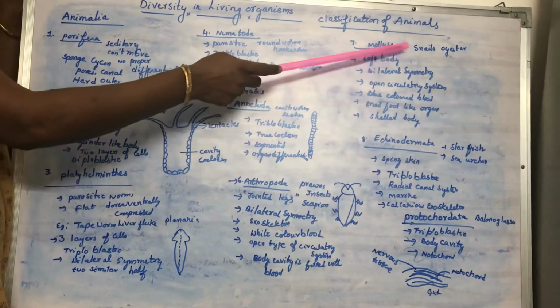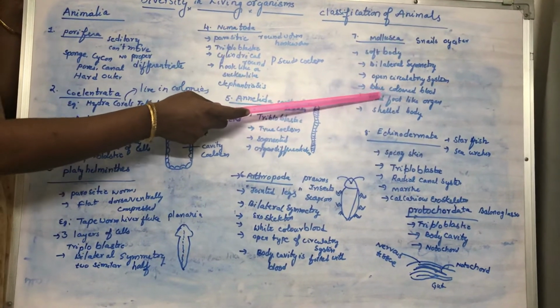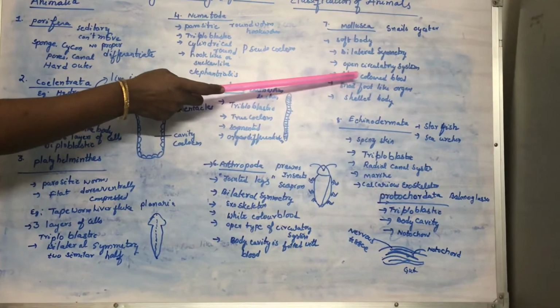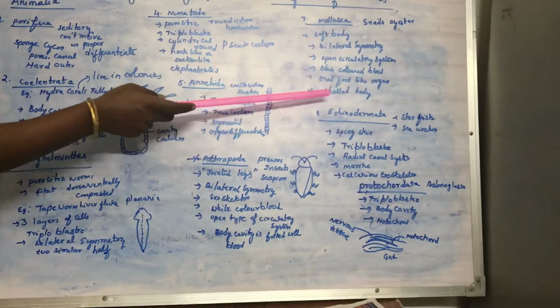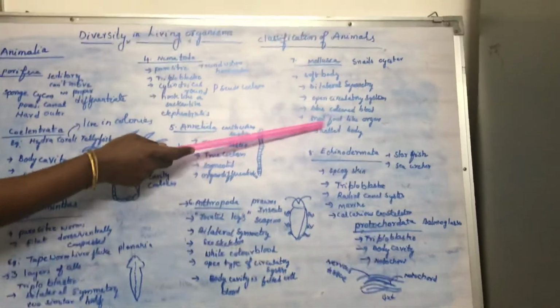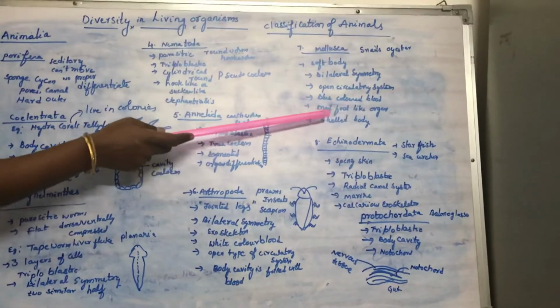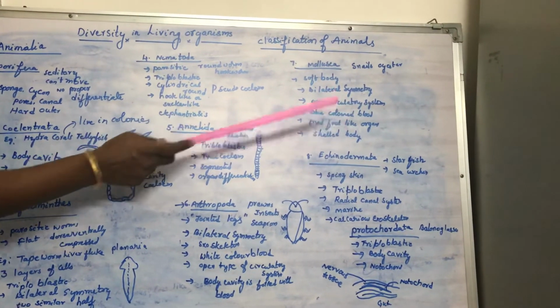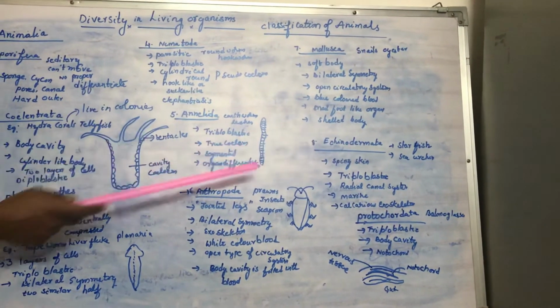Now coming to colored blood, some of the molluscans like snails have blue colored blood due to the presence of a blue colored pigment. And snails move with a foot-like organ, and they are also bilaterally symmetrical.